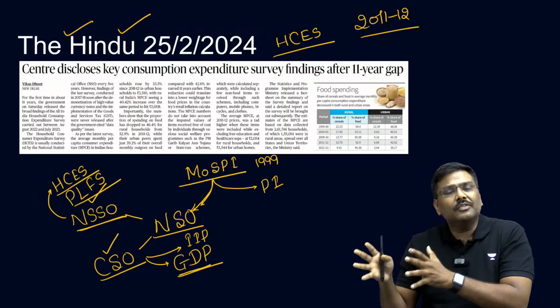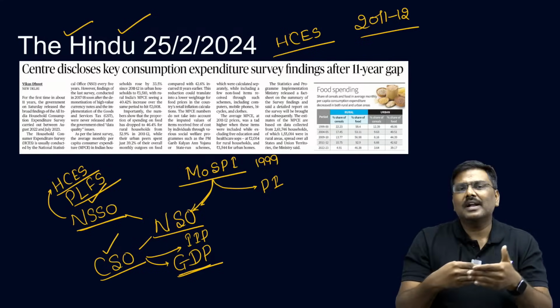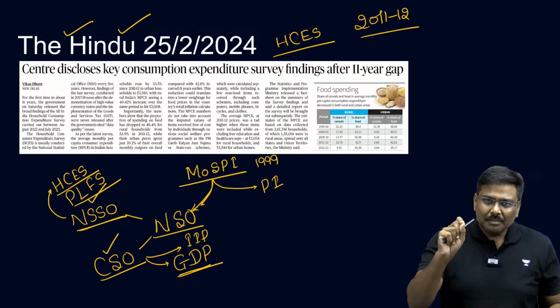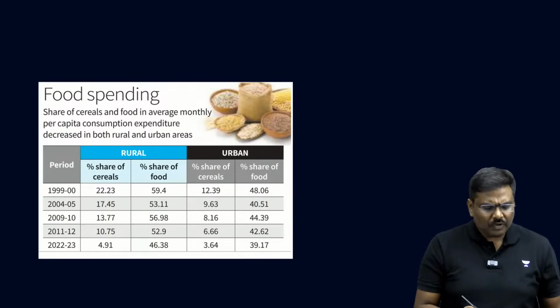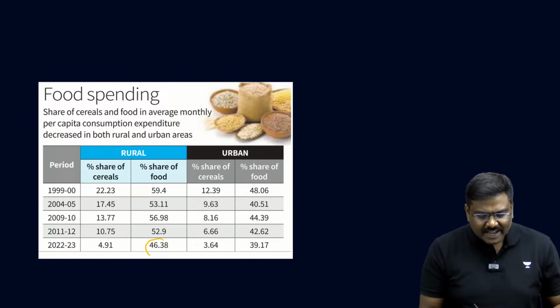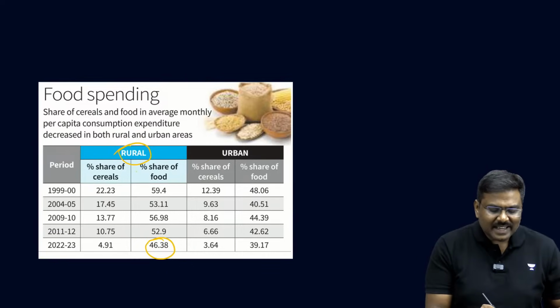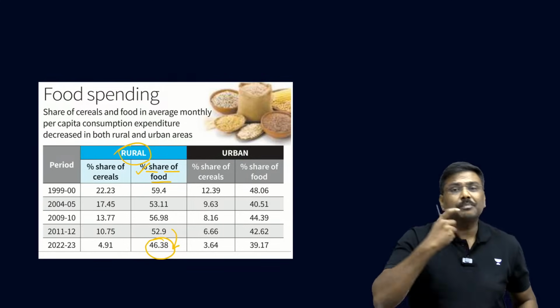Thereafter, very recently, after the pandemic got over, the survey has again been conducted and the reports have been published. Now, what are the important points? Please remember this. For the first time, I'll show you a table. For the first time, the percentage share of food in expenditure for rural households has fallen below 50%.